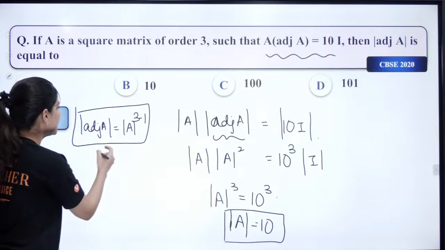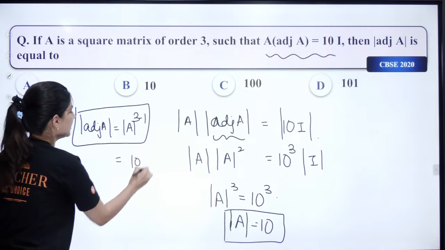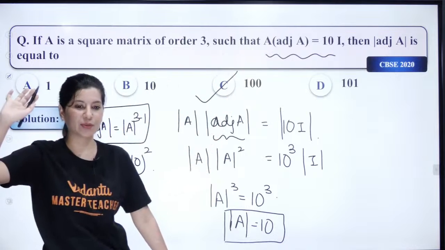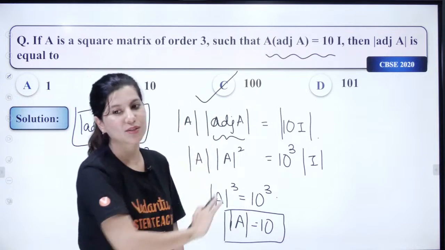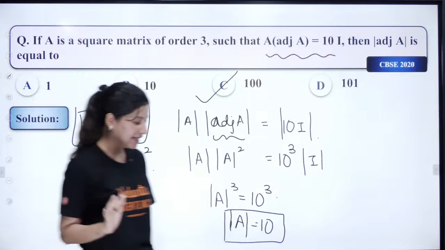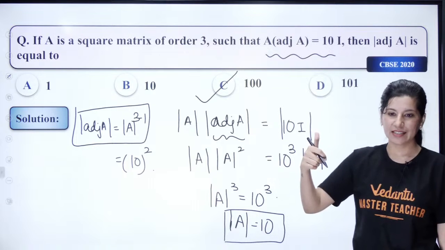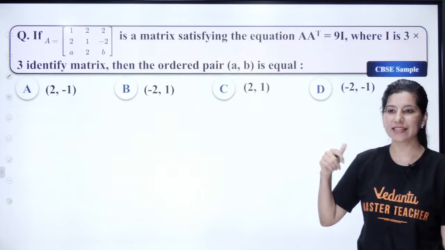Now determinant A is 10, so determinant of adjoint A will be 10 raised to power 3 minus 1, that is 10 squared. So option C, 100, is absolutely right. Give me a big thumbs up if you understood this question. This is the third question of the session. All three questions we are killing it. All right, so 100 is the correct answer.